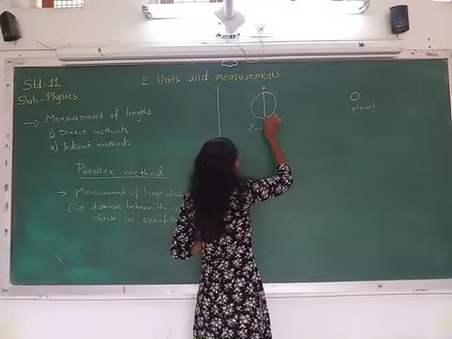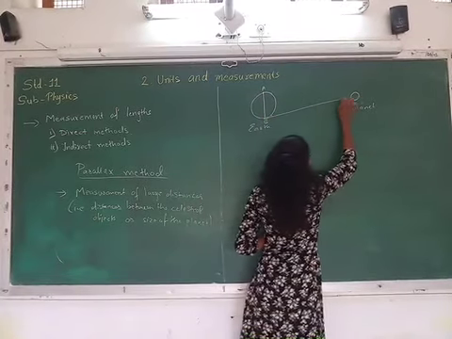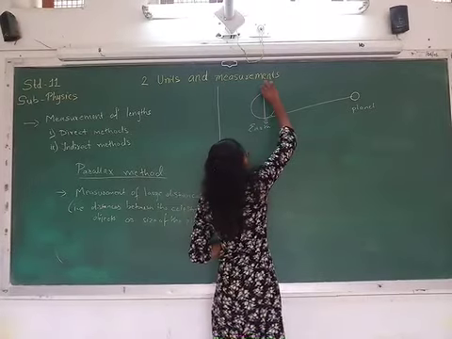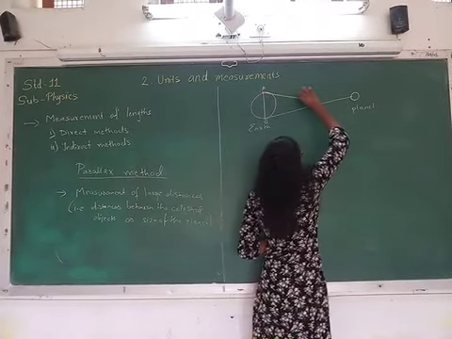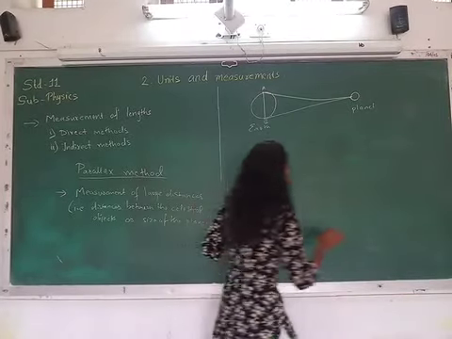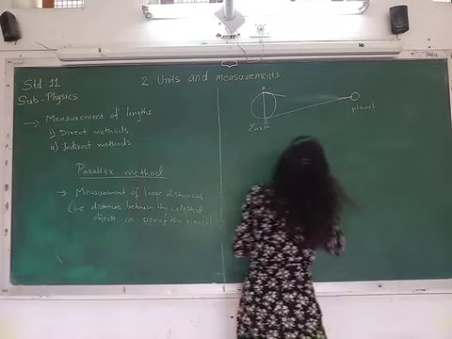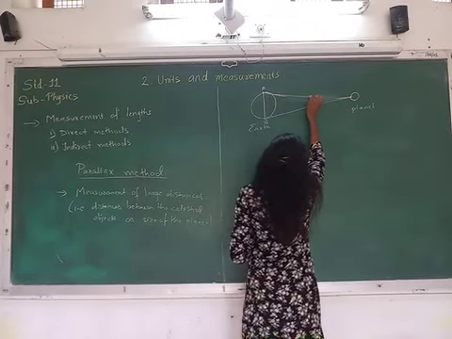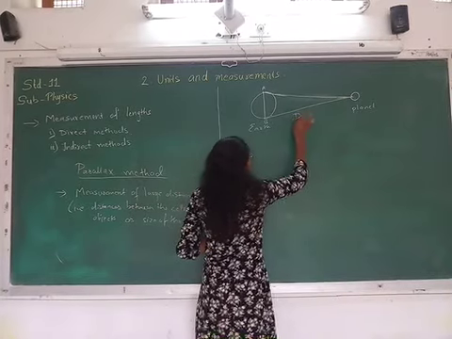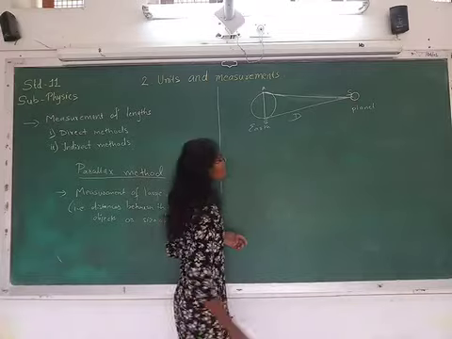And from point B, I need to observe this planet, and from point A, again I need to observe this planet. Let me consider this planet as S, right?